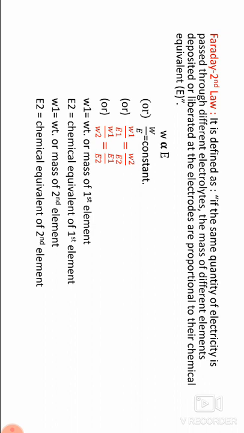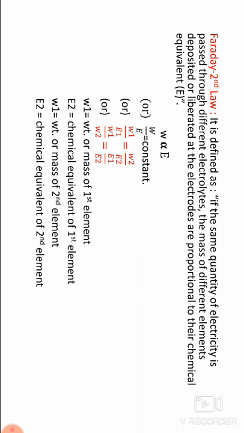The chemical equivalent of an element or ion is calculated by the following equation: chemical equivalent of an element or ion equals atomic weight divided by valency of the element or ion. Chemical equivalents or equivalent weights of some important elements.